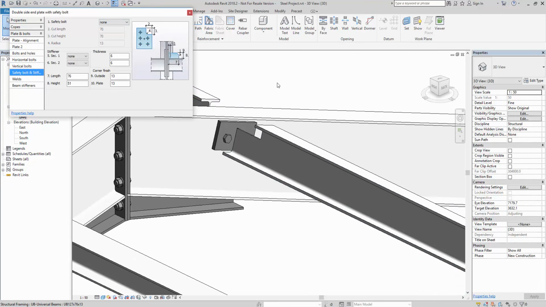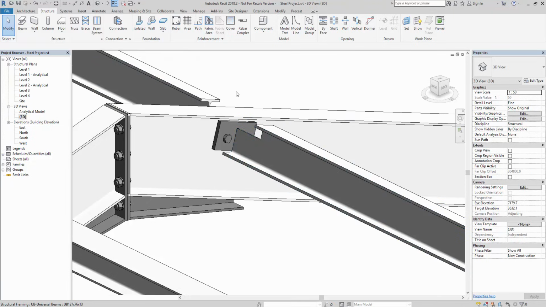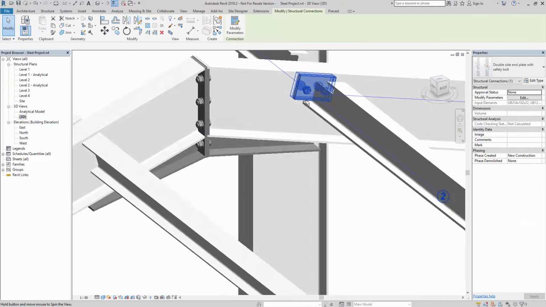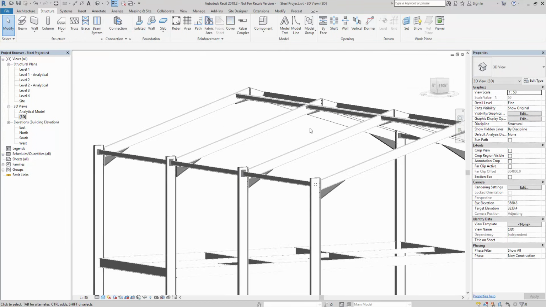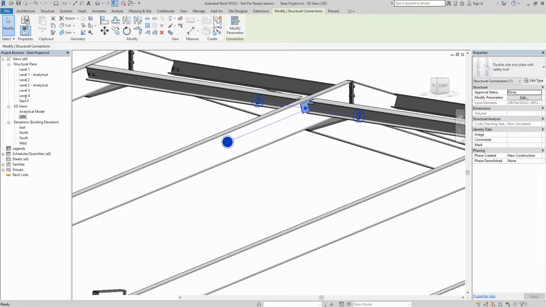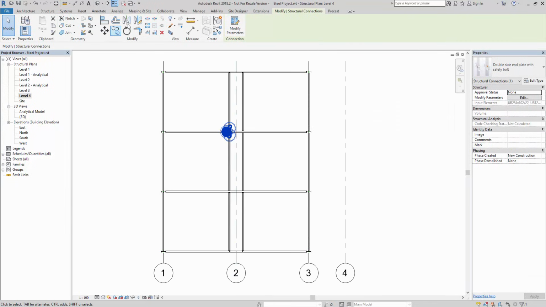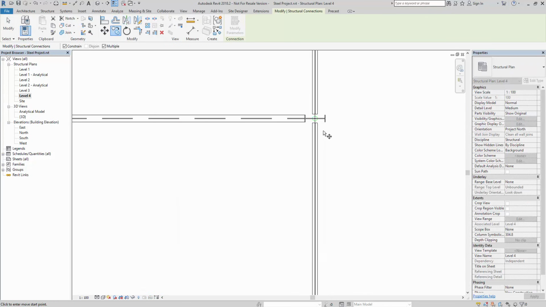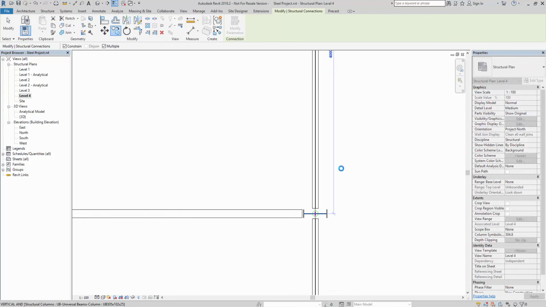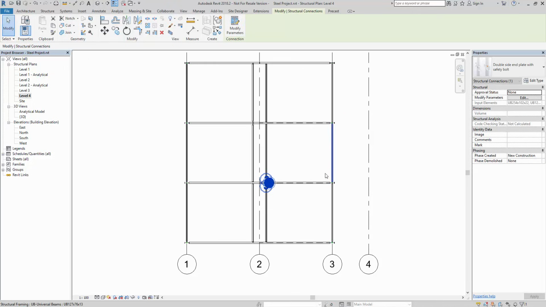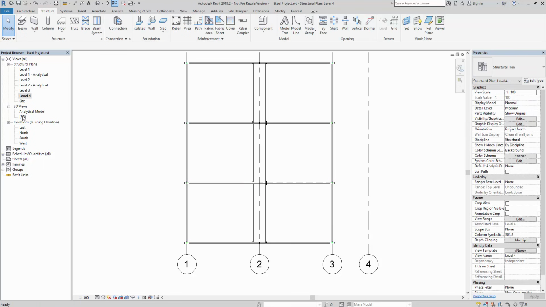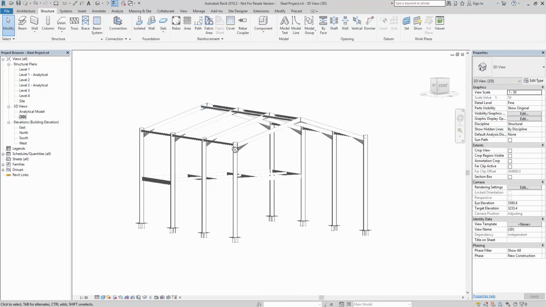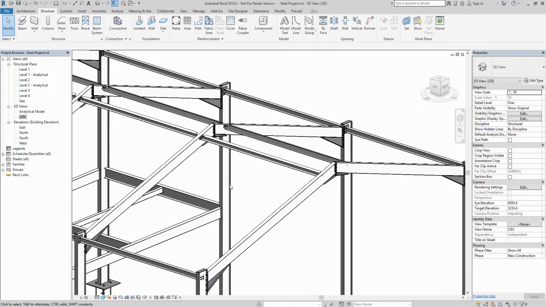And set that to none, and then if we select this, we can then orbit based upon that. So just a simple connection there. We select it, go to level 4, and then I can mirror that into position, then copy from that point to here, and then I can mirror that across. That takes us in adding all the connections onto the roof.